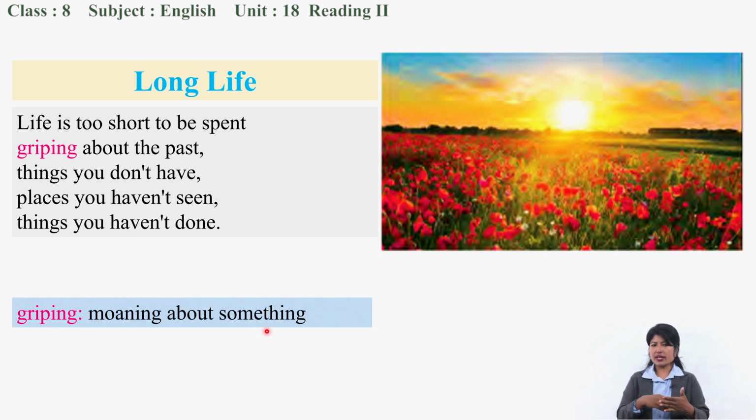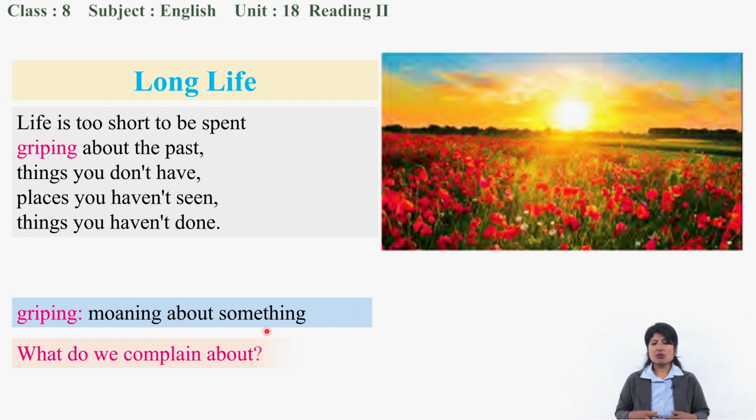So going through these lines, let me ask you a question. What do we complain about in our life? According to this poem, we keep on complaining about our past, what we went through, and what else?